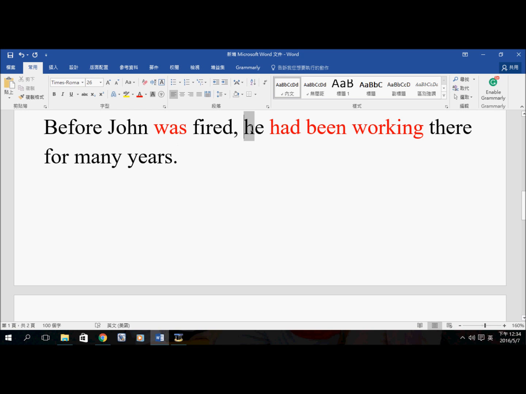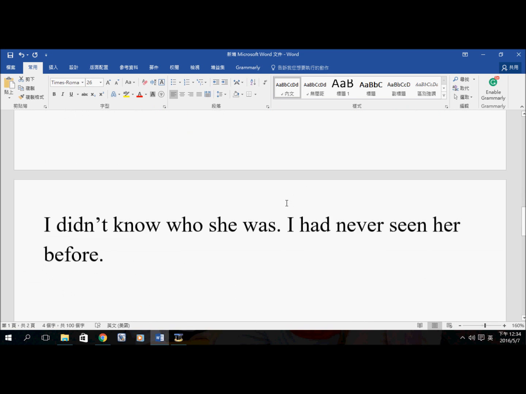He had been working there. We want the listener to notice that he had been doing this for some time before he was fired. Again, we emphasize, we focus on the action. It's a continuous action, it's a long action, and we want the listeners to pay attention to this. Now take a look at the other one.